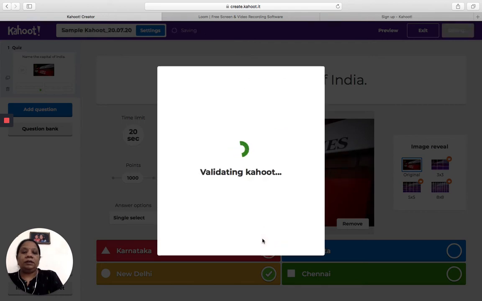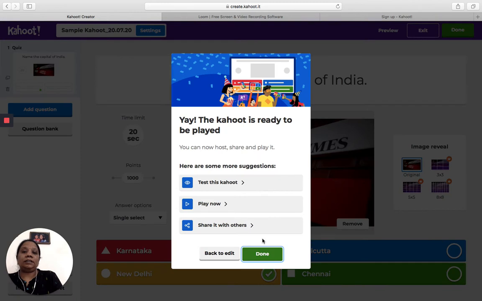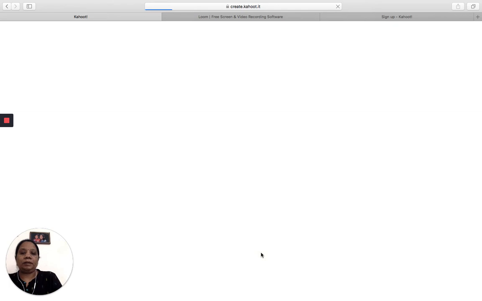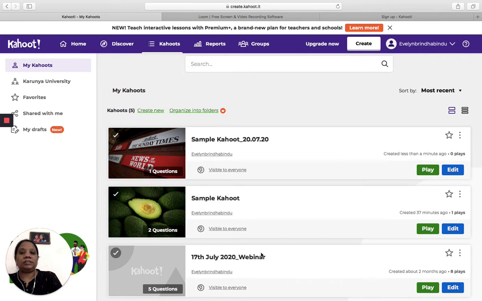I'll continue. Now my Kahoot will actually validate the question. What does it mean by validating the question? It will go through the question. It will check whether all of the options I have given correctly. Time limit should have been given, points should have been given, all 4 options should have been given, and the correct option should have been chosen. Once all this is done, it will validate, and once it is validated, it will ask me to click done. Got it? So now I have created one Kahoot session. Can you see that the Kahoot that I have created, sample Kahoot with today's date, is appearing here.